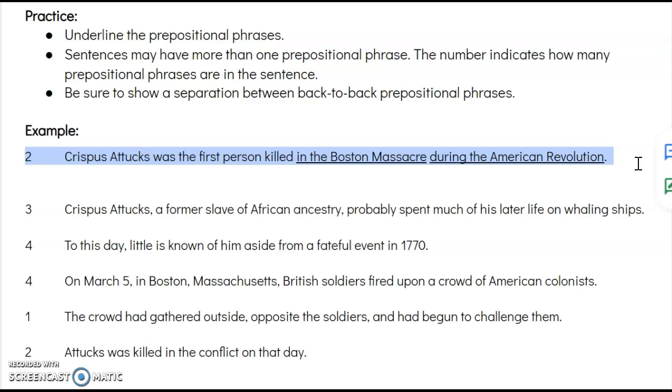Crispus Attucks was the first person killed in the Boston Massacre during the American Revolution. The Boston Massacre is considered by many historians the first battle of the American Revolution. So this during is a little stretch because it was really what set it off, but I wanted to get prepositional phrases in there. So here we go.